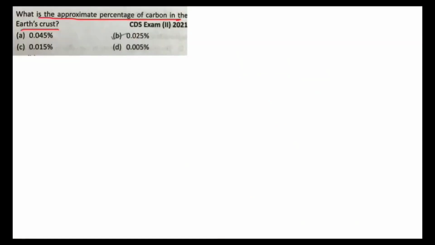Next, what is the approximate percentage of carbon in the Earth's crust? 0.045, 0.025, 0.015, 0.005. Earth's crust only has 0.02 percentage of carbon. So B is correct.